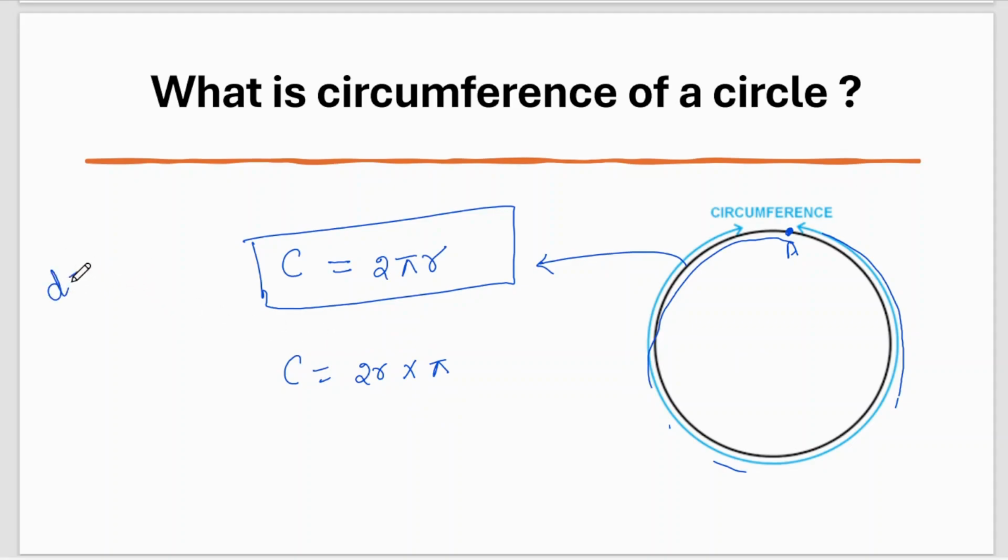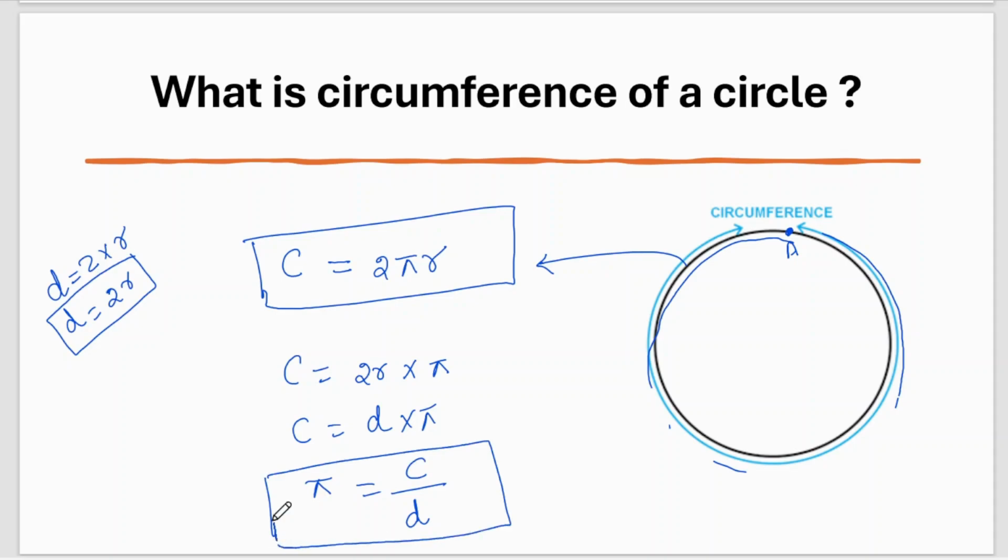The diameter of the circle is 2 times the radius, so diameter equals 2r. In place of 2r, I can write the diameter. So circumference equals diameter into pi, so pi can be written as C by D. So you can see pi is nothing but the ratio between the circumference and the diameter.